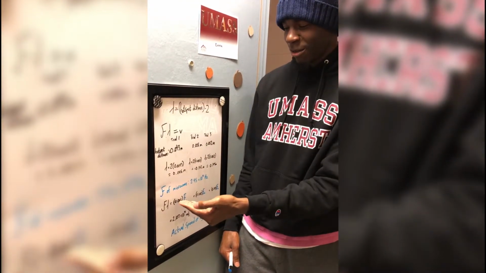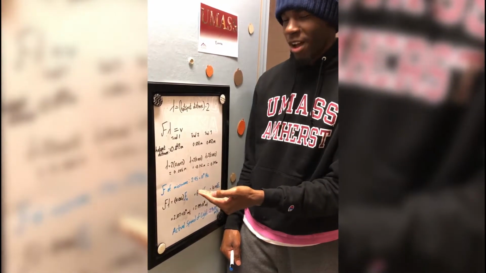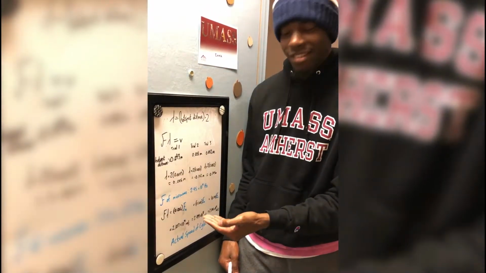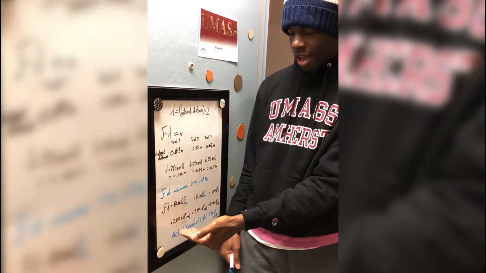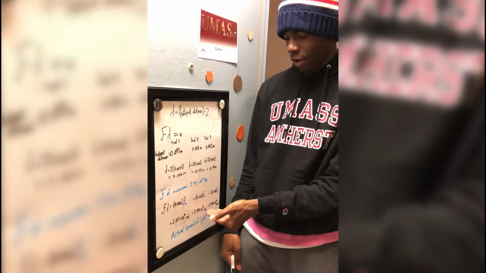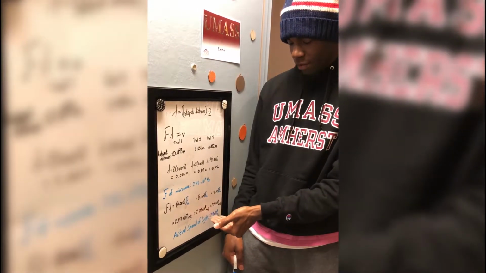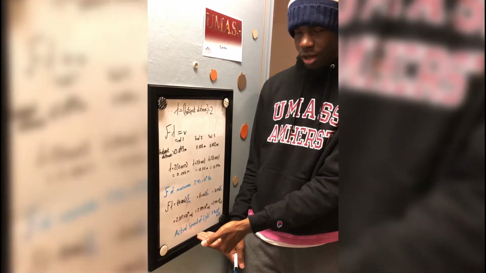We found that the frequency in the microwave was 2.45 times 10 to the 9th hertz, and we multiplied that by all the wavelengths we found. And here are the values we found for each trial, which are relatively close to the actual speed of light down here.